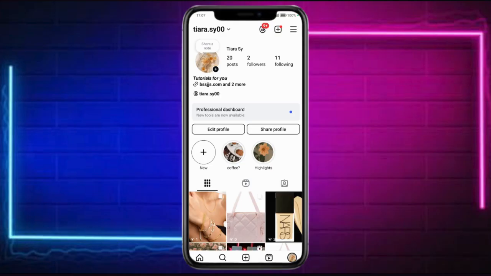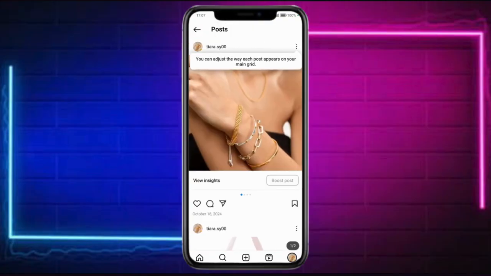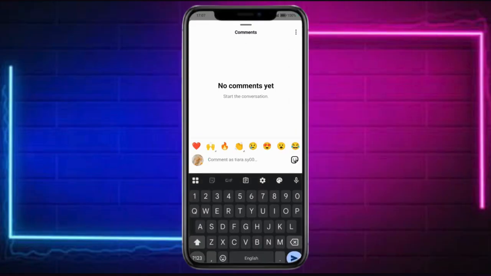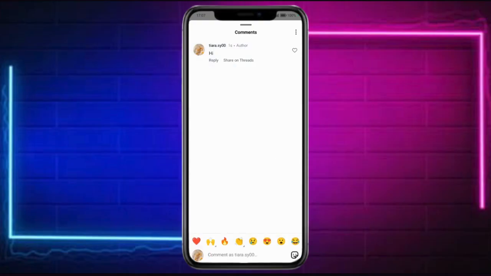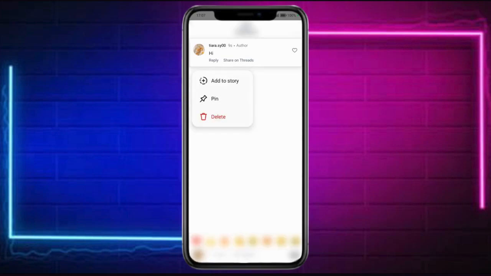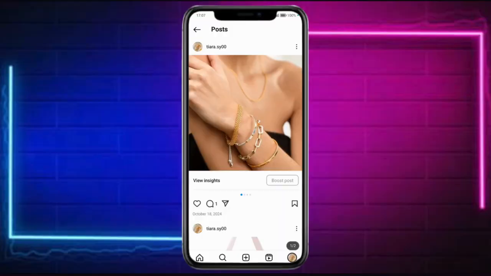For example, right here I have several posts, and you can head over to that post. Then, if someone has commented on your post, the best way to get a top comment is if the creator or the account owner pinned your comment to the top. As you can see, you can long press on a particular comment and pin it, and once it's been pinned, it will be the top comment.